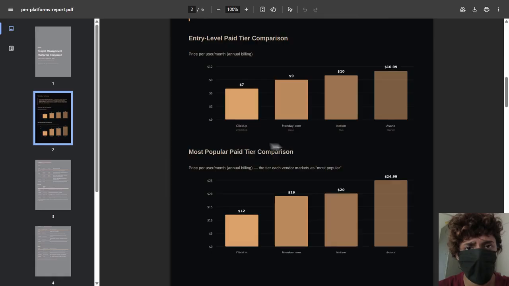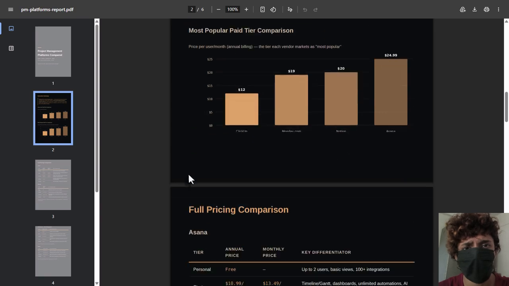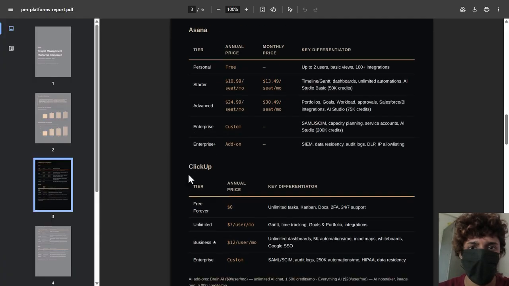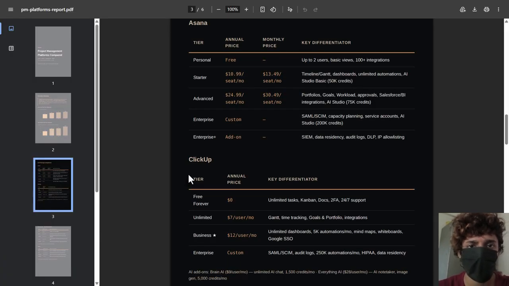Side by side in my colors, the gold, the dark background. It built those from the numbers the researchers bolded. Then we have the full breakdown, every tier, every price for all four: ClickUp, Asana, Monday, Notion, what each plan costs and what you actually get.